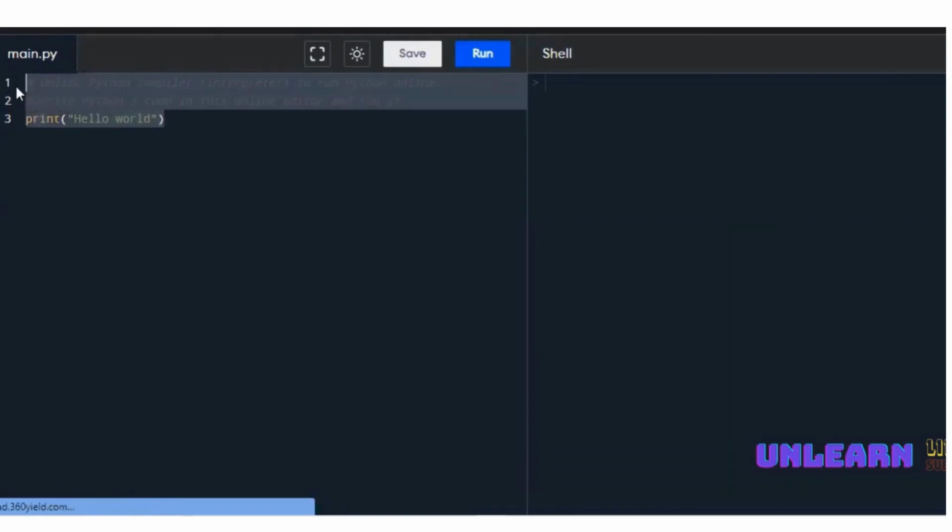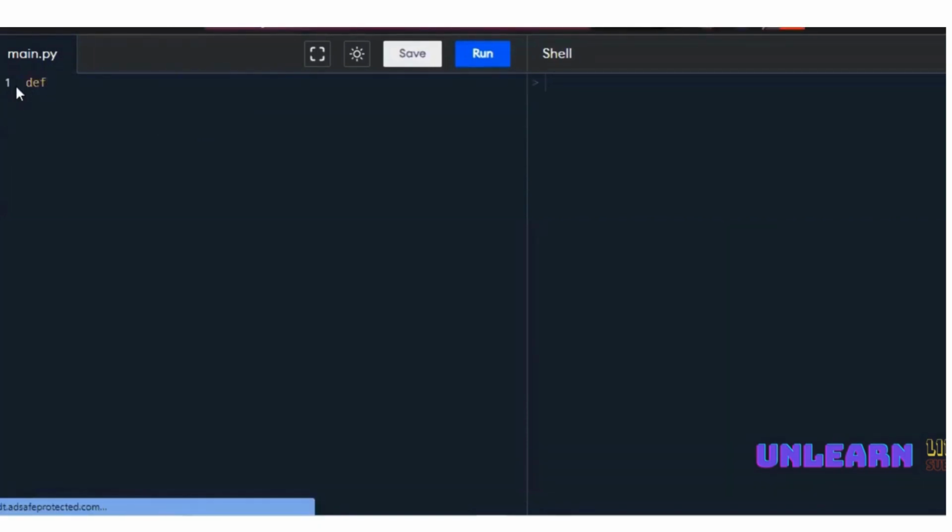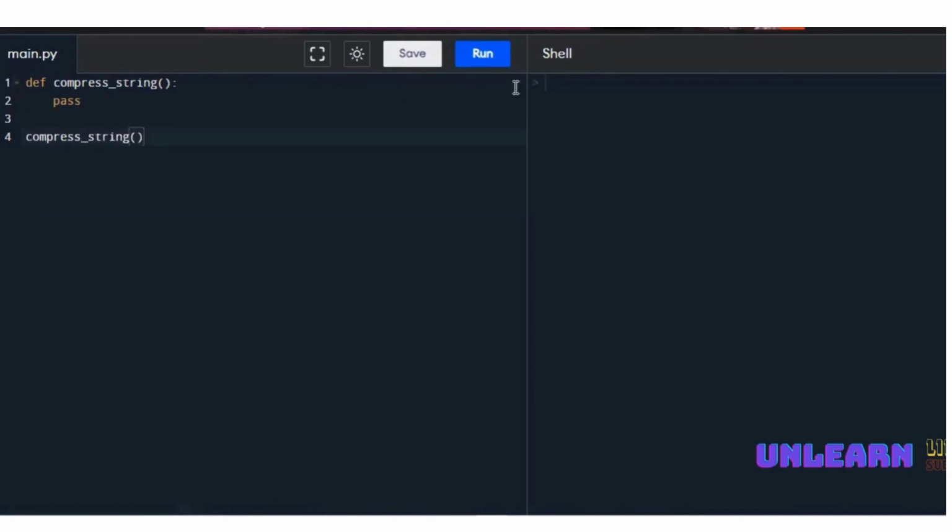I'm writing the function, because it is to be completed using a function. The function is very important. Using this function, I am passing the input string to this compress function. So I am taking compress_string, because we are converting it, right? I'm taking this function, and simply I'm using pass. It is the basic definition, and then later on we need to call it. So again use compress_string. Now if you run this, nothing will happen.